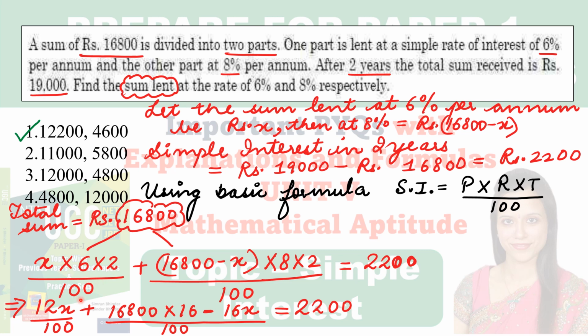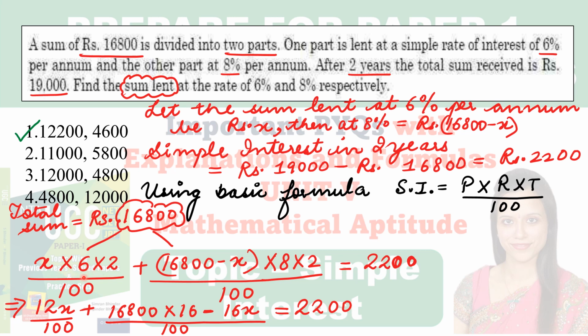Clear? Divided by 100. Now the second part we will add. What is the second part? 16,800 minus x, into rate of interest, which in this case is 8%. I have taken it from the question, into 2 years upon 100, is equal to simple interest. We have calculated it here. Now we have to just solve this equation.